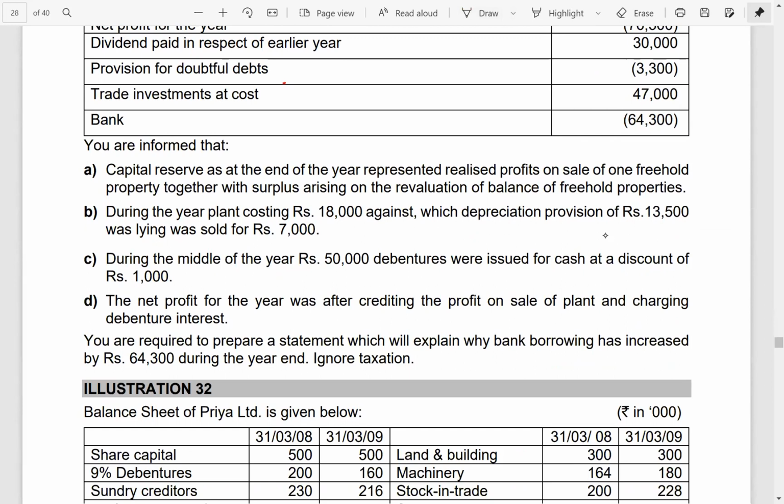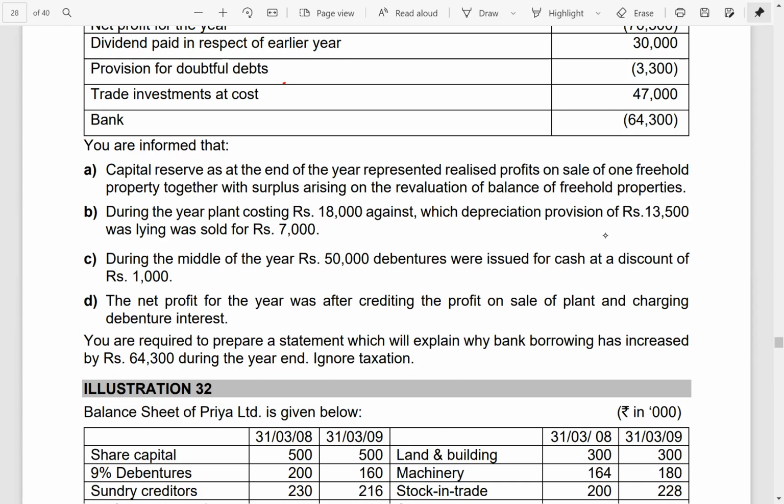Capital reserve as at the end of the year represented realized profit on sale of one freehold property, together with surplus arising on revaluation of balance of freehold property. So they are telling in the capital reserve, there is some profit arising from the sale of freehold property, and there is some profit from the revaluation of freehold property. Then during the year, plant costing 18,000, against which depreciation provision of 13,500 was lying, was sold for rupees 7,000.